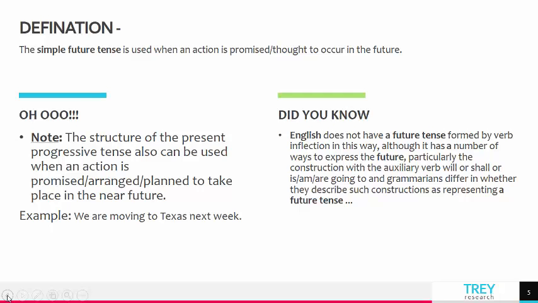Alright? So this is why we say that there is no future tense. There has to be an auxiliary which is will, shall, or is going, which would form the future tense. So that is why we say that there is really no future tense. Alright? However, various grammar people say that there is a future tense in English, but there is no particular word which would say that there is a future tense. Okay,